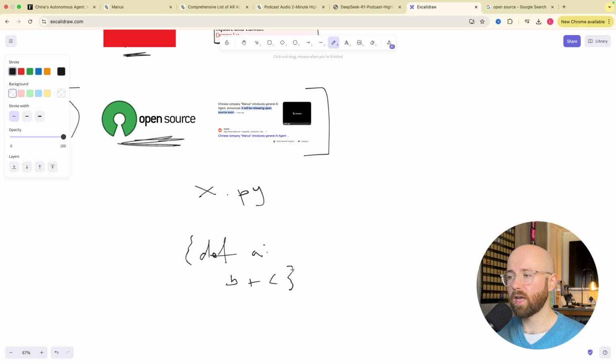Now when I open source that, everyone could see this code. Perfect, right? Because then suddenly I could use it, I could change it, I could do whatever. I could see how it's working under the hood. It could be difficult if there are thousands of lines of code, but I could try and figure out, is this doing something malicious?